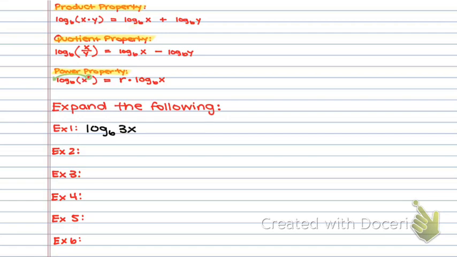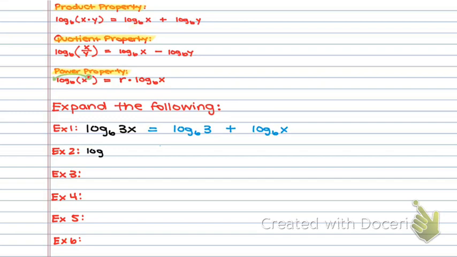So what I need to do is ask myself, okay, what operation is occurring right here? So 3x means 3 times x, which means I'm going to use product property. Product property tells me I take what's being multiplied and split it into 2 logs. So I'm going to say, okay, log base 6 here, log base 6 here. I take the 3, that's the first part that's being multiplied. I take the x, that's the second thing that's being multiplied, and I add those together. And I have officially expanded my very first logarithm. Next example,